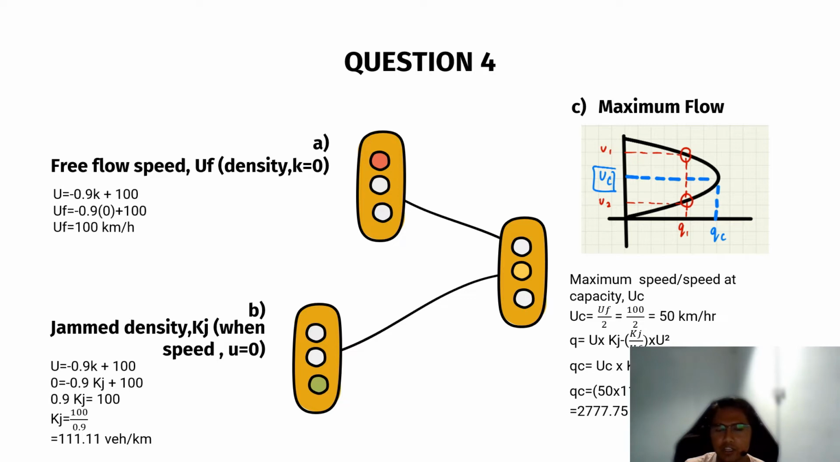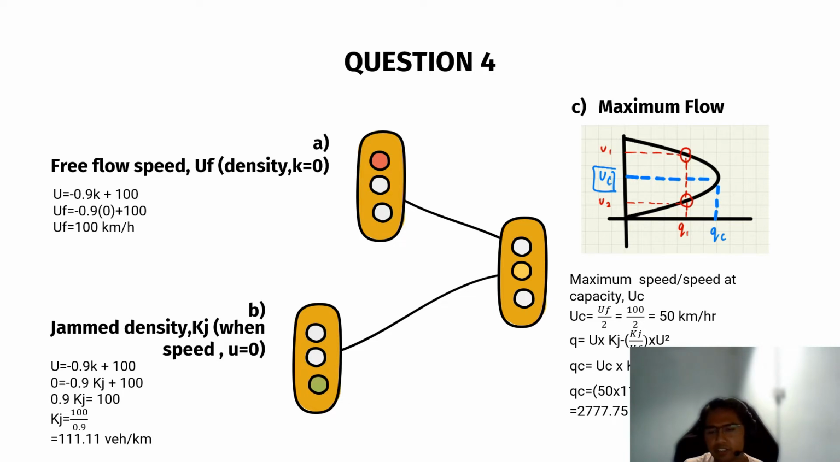From the graph, you can see that if we want to get QC, we have to get UC first. So UC is equal to UF over 2, and UF is equal to 100, which we got just now. So we divide by 2, we get 50 km per hour. So we use the formula Q is equal to U multiplied by Kj minus Kj over UF multiplied by U square. From the formula, we just change the Q to QC, U to UC, and the rest is the same.